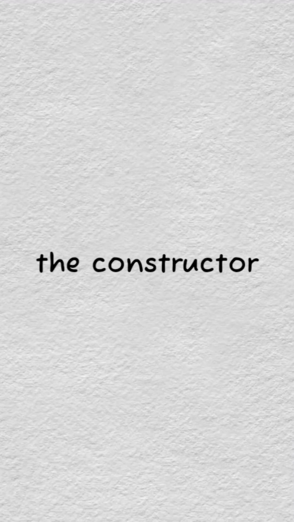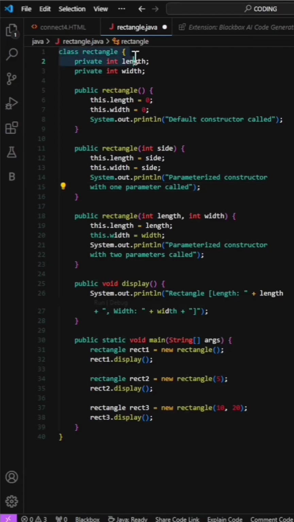Let's understand the constructor with a simple example. Here the class is named rectangle. These two lines declare two private member variables, length and width, both of type integer. Here, we take three methods of the same name as the class, but with different parameters. This is the default constructor for the rectangle class. It takes no parameter. This is a parameterized constructor that takes one parameter of integer type. This is also a parameterized constructor that takes two parameters of integer type.